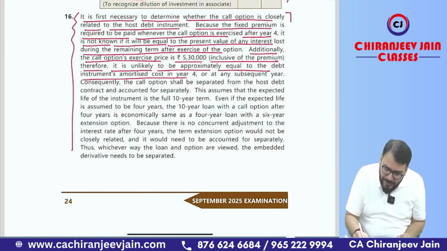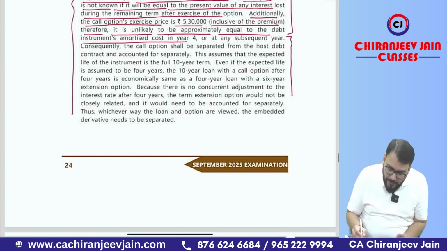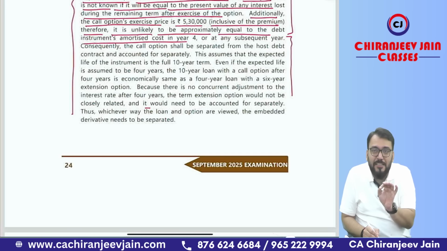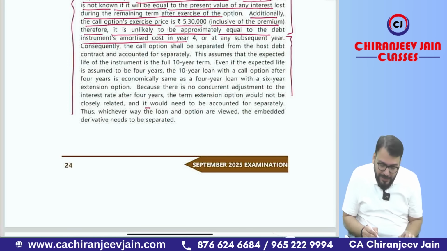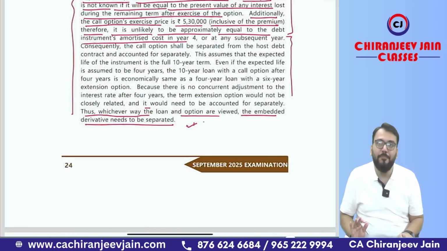If you write this much, then don't write further and give one conclusion at the end. From this entire explanation we can conclude that the call option and the host contract are not closely related, and thus whichever way the options are viewed, the embedded derivative needs to be separated. This is the conclusion part.